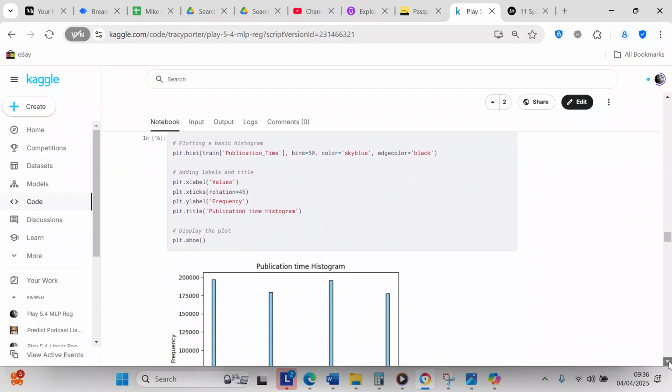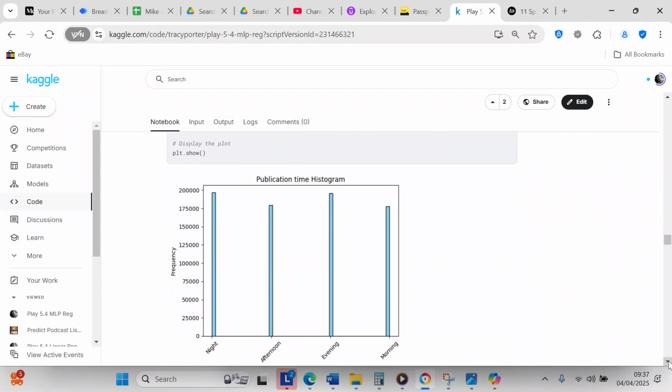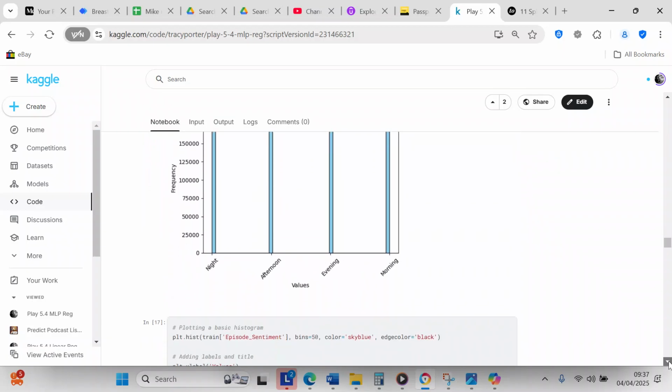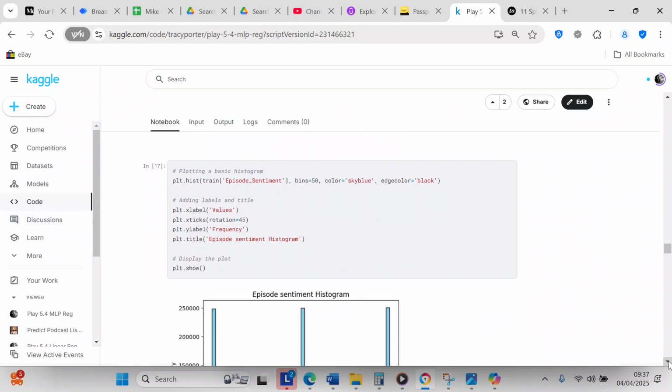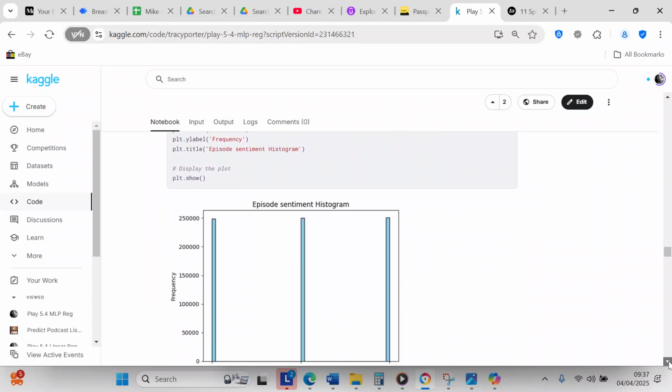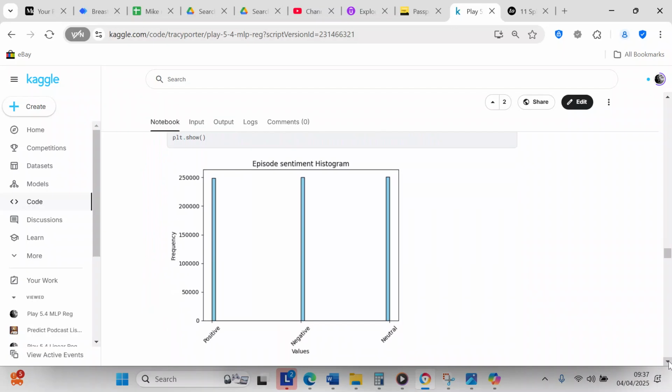Now we're going to check publication time. And again, the publication times were pretty close. I mean, the afternoon and the morning were lower than the night and the evening, but it wasn't that much lower. So now we're going to check the sentiment histogram, and you can see the sentiment is pretty close in values.